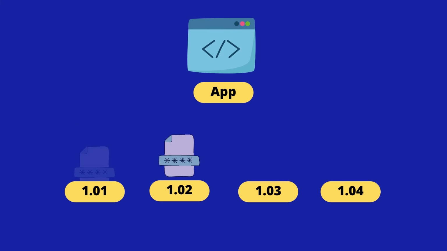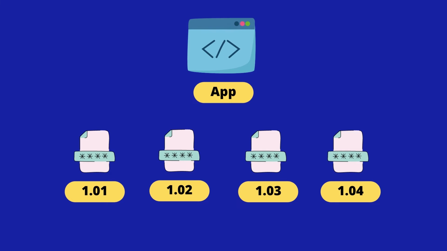So the main function of Git is that here you can see this is an app, and here I have presented all the versions which I have made. Suppose this is my app and I created versions 1.01, 1.02, 1.03 and so on. I made a software which I started at an initial state, 1.01, and after that it was upgraded to 1.02. How did I do that? I pushed the 1.01 code to my repository and then upgraded it to the 1.02 version. Understood?